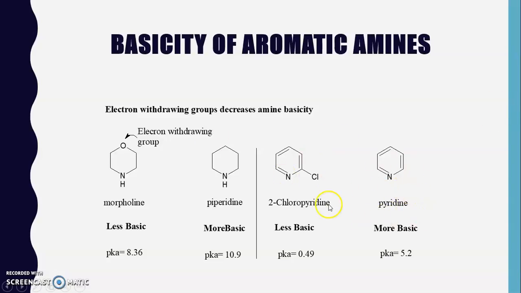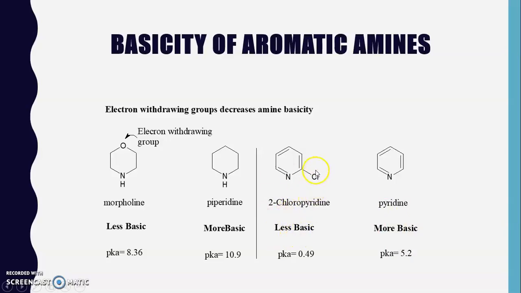Here pyridine and 2-chloropyridine, where pyridine is considered more basic because it has a higher pKa value. Here the pKa value of pyridine is 5.2, while the pKa value of 2-chloropyridine is 0.49. So from observing this, we can say pyridine is more basic, while 2-chloropyridine is less basic.